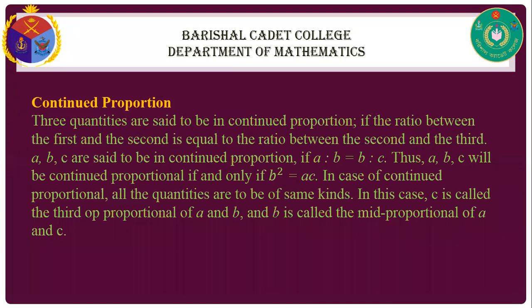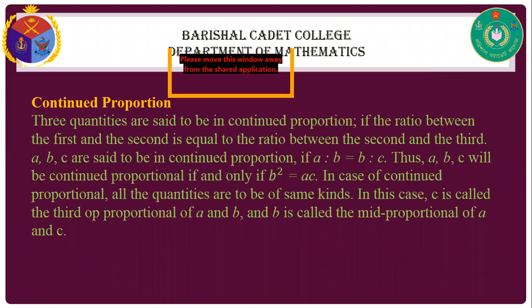A, B, C are said to be in continued proportion if A is to B equals B is to C. Thus A, B, C will be continued proportional if and only if B squared equals AC. That means A divided by B equals B divided by C, that means B squared equals AC.